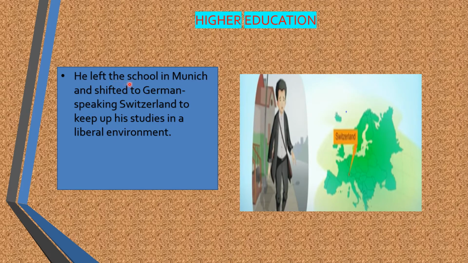He left the school in Munich and shifted to German speaking Switzerland to keep up his studies in a liberal environment. Why did he shift from Munich to Switzerland? Because of the strict regimentation that was being followed in the schools of Munich that suffocated Einstein a lot. So he shifted from Munich to Switzerland for his higher studies.